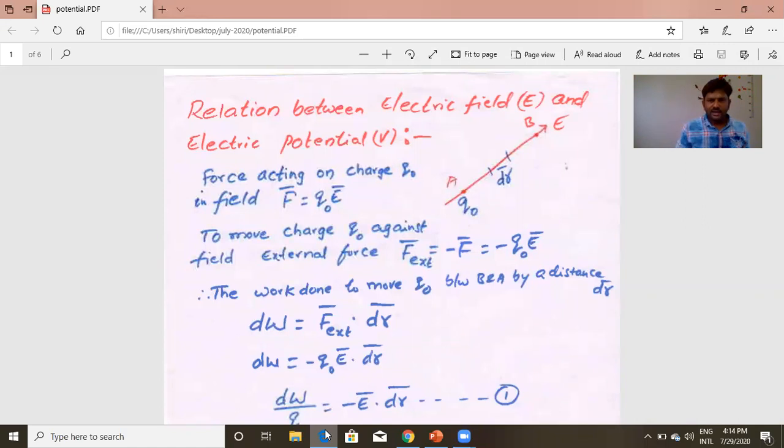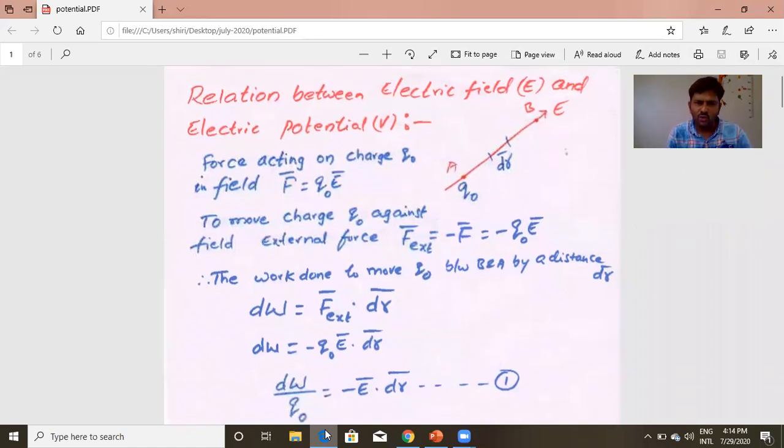Here I am trying to derive the relation between electric field and electric potential. For that, let me take a spotlight to show you what I am talking about. To show the relation between electric field intensity and electric potential, what I considered is, in the electric field E, a point A, and I want to move Q naught charge from A to B.